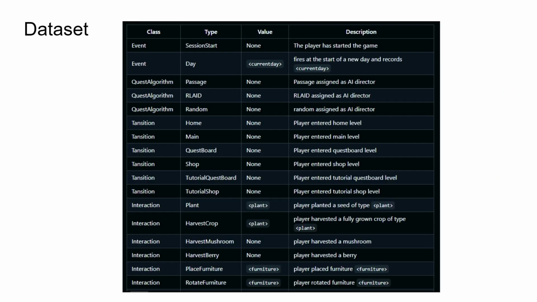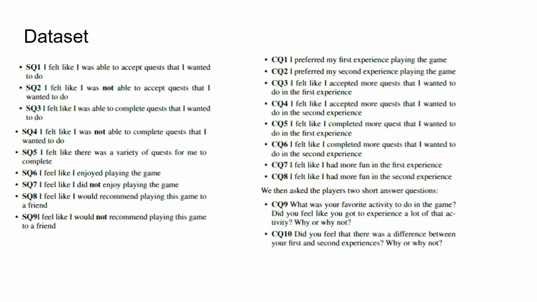The data set itself is a collection of a couple of different things. It has a bunch of telemetry events for when the player actually played the game. This is some of the events, not all of the events. It also includes the survey data. The short survey that was given to the players after they played each FarmQuest is shown here on the right, and the comparison survey is shown here on the left. It's mostly Likert questions, so most of the data is values, but there are 2 free text questions that were provided in the comparison survey.